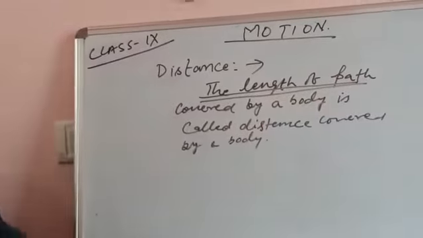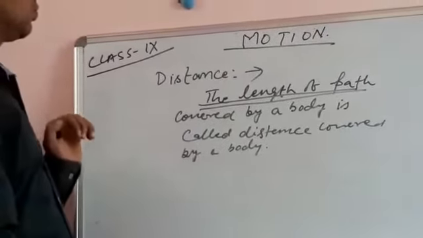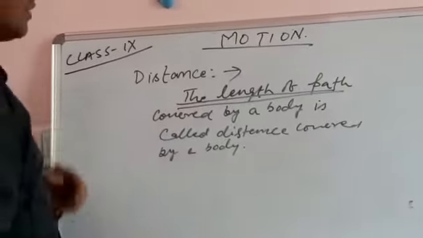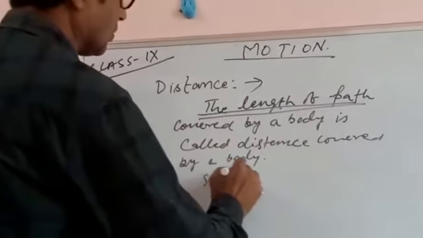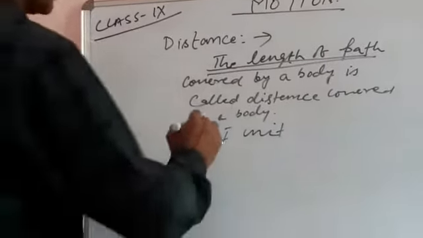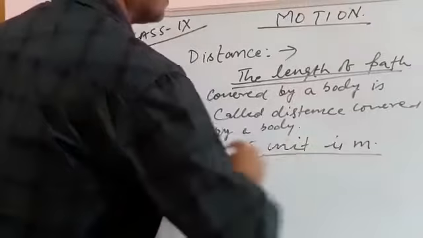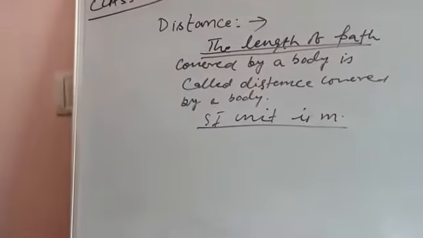Now, as I said, we are dealing with a physical quantity, so it would have a unit. We always talk about the SI unit. What is the SI unit? Standard International. So the SI unit of distance is the meter.